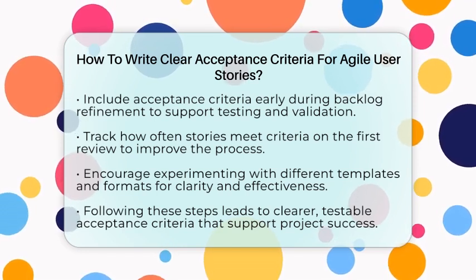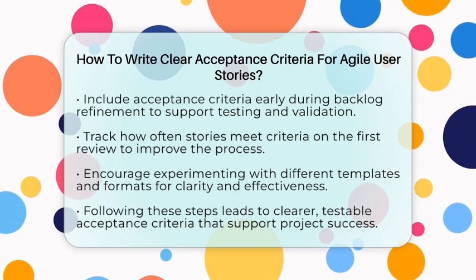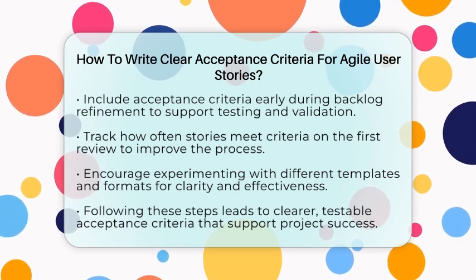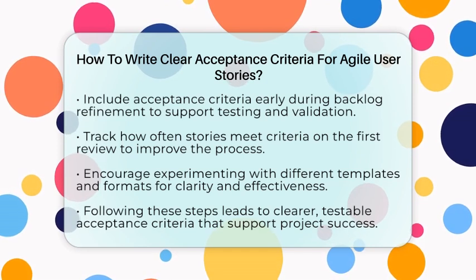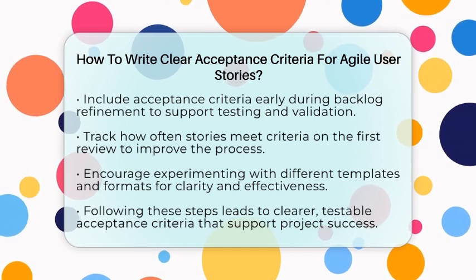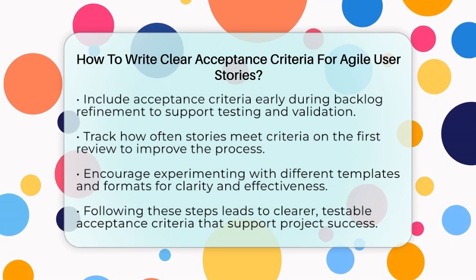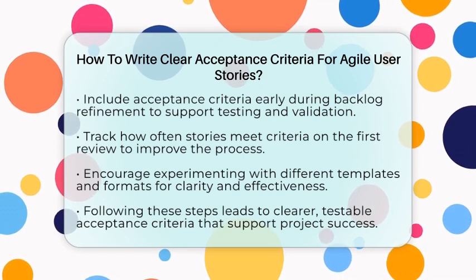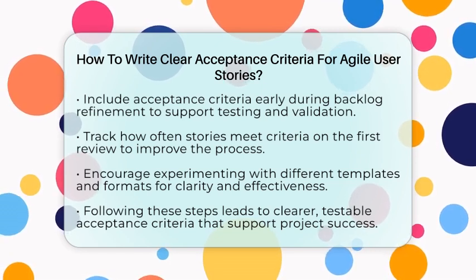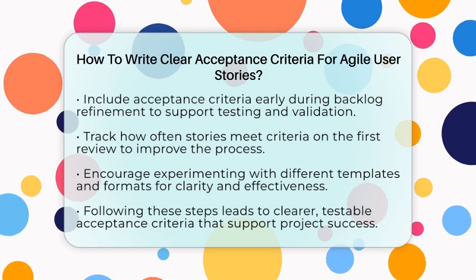By following these steps, you can write acceptance criteria that are clear, testable, and easy to understand. This reduces confusion, speeds up development, and makes sure everyone is working toward the same goal. Clear acceptance criteria are the backbone of successful Agile projects.